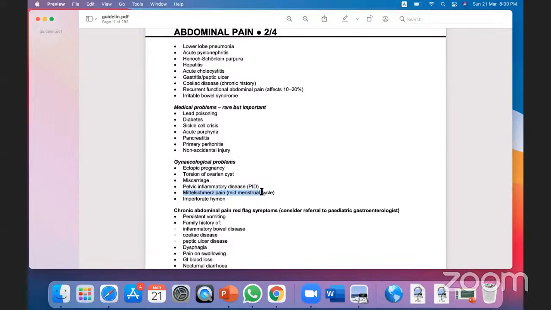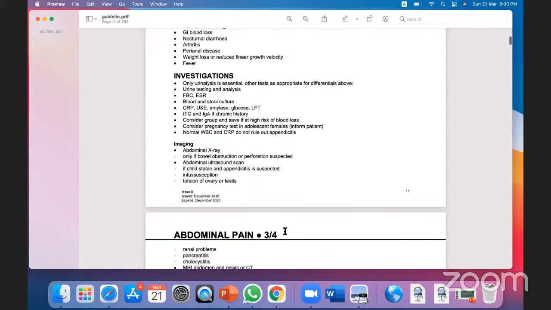You will not identify what this pain is, like chronic recurrent abdominal pain, but this is happening at a particular time of the month. So this is like mid-cycle pain. Okay. Any more questions?